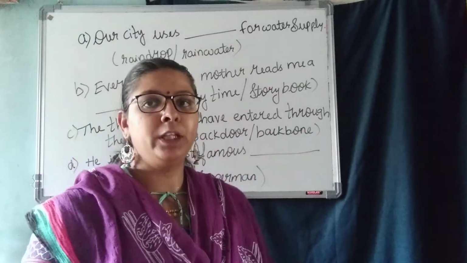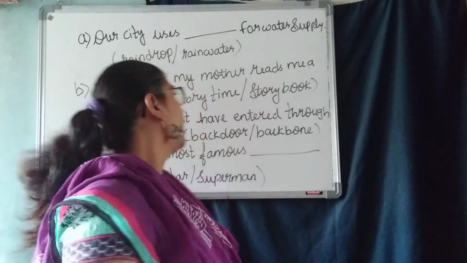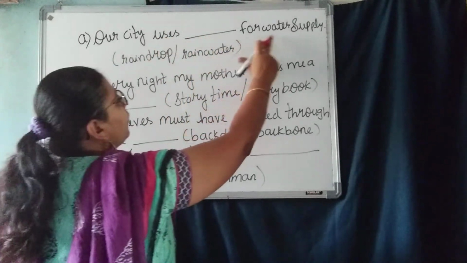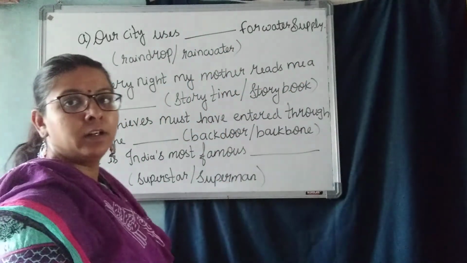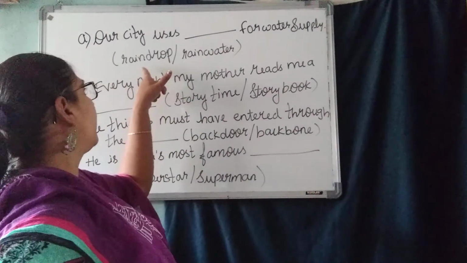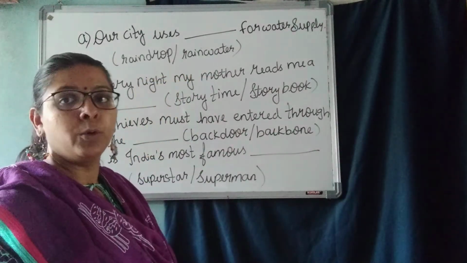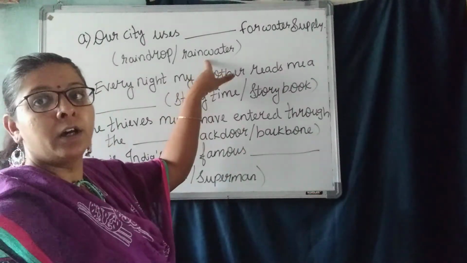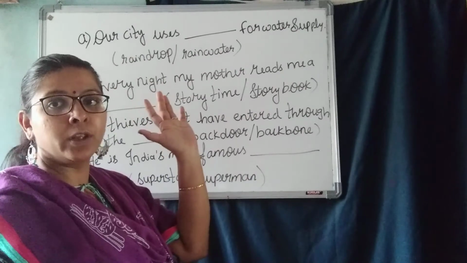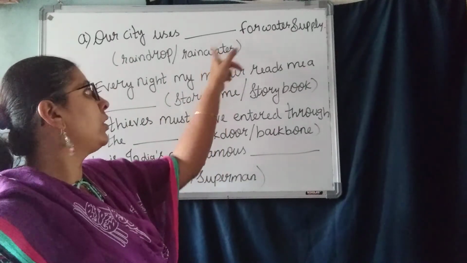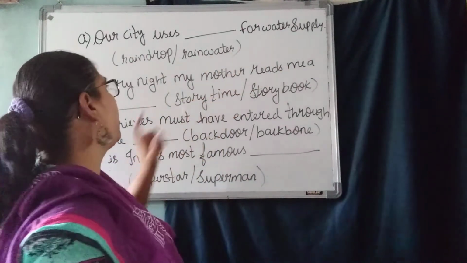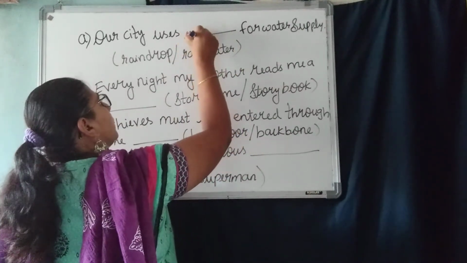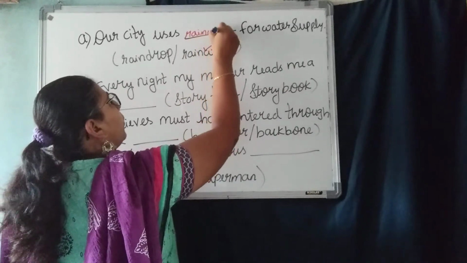Now see, children, fill in the blanks with the proper compound word. See here, our city uses dash for water supply. What does it use for the water supply? Raindrop or rainwater. What does our city use? Rainwater. What compound word do we use here? Rainwater. Raindrops we don't use. Understood? When we store the rainwater, we use it for the water supply. So what do we write here? Rainwater. So this is correct. Rain, water.